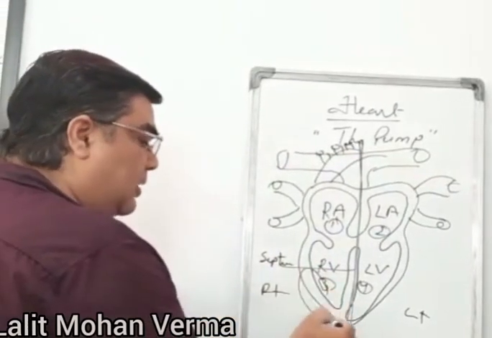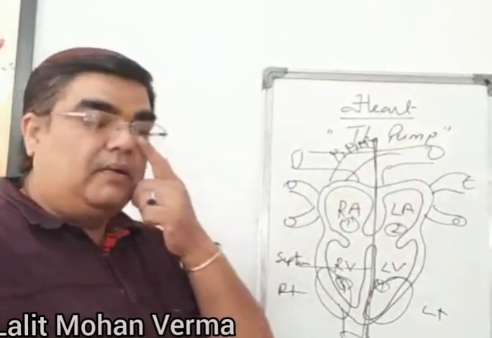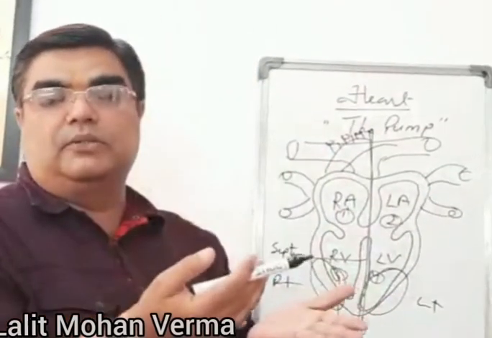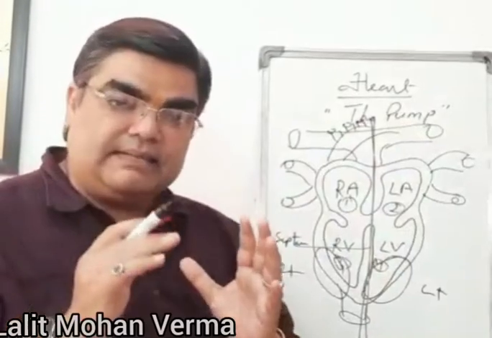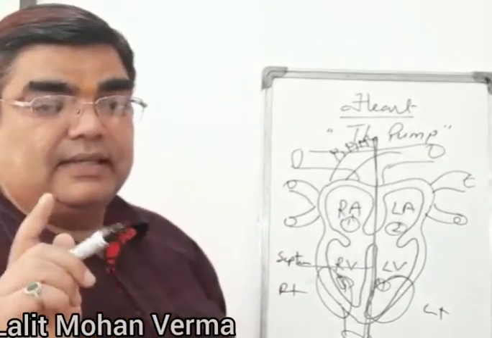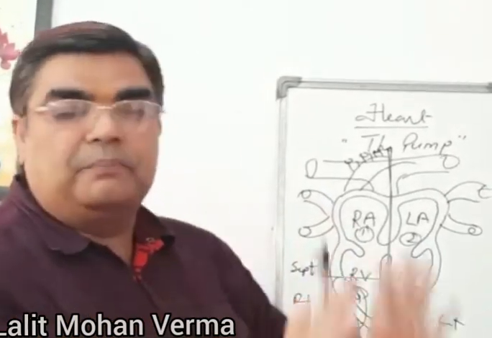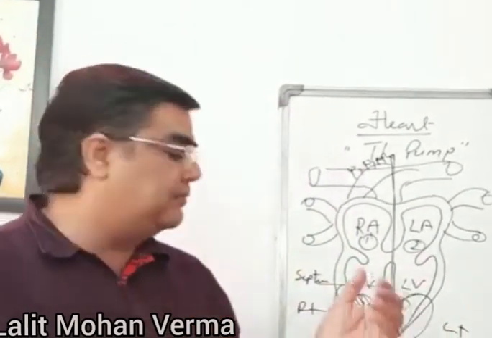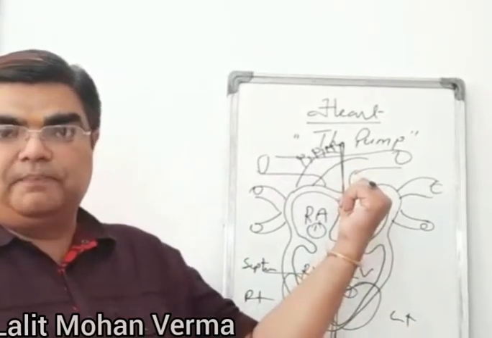And the wall of the ventricle is always thicker than that of the atria. Why? Because the ventricle has to pump the blood to all parts of the body. Therefore, the walls of ventricles are thicker. Keep in mind why the walls of the ventricles are thicker in the human heart: because the ventricle has to pump the blood with great force to all other parts of the body. Therefore, they need thicker walls than the atria.